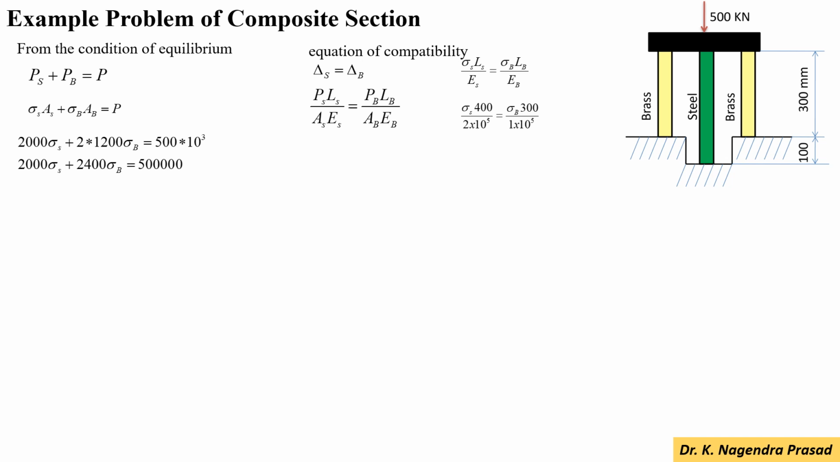Next we look at one more example problem of the composite section. Here the difference is the cross-sectional area of the steel and the brass, and another difference is the length of the steel bar and the brass bars. For the brass, the cross-sectional area has to be 2 times that of a single brass bar, and the length is also different. We have to use these in the equilibrium equation as well as the compatibility equation.